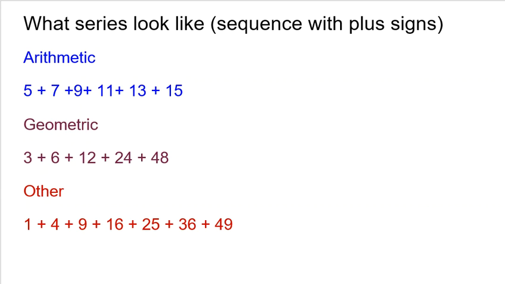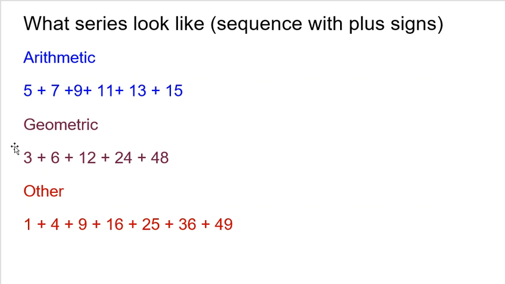And we have that other category. So this one is not arithmetic nor geometric, but it's another sequence: 1, 4, 9, 16, 25, 36, 49. In fact, that's a very easy sequence. It's just n squared. But anyway, instead of just looking at the sequence, we're going to add the terms together. So we have a set of numbers from a sequence, and we're going to add them together. So that is a series. So what's a series? It's a set of numbers from a sequence that we're going to add or sum together.